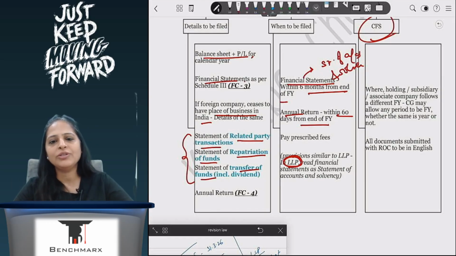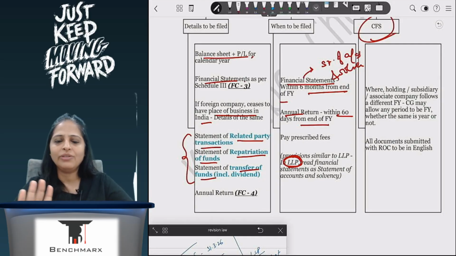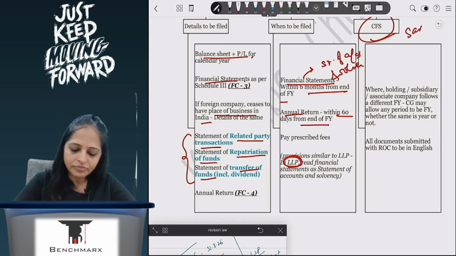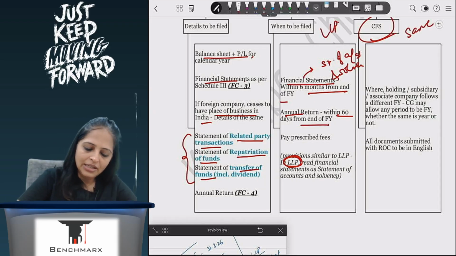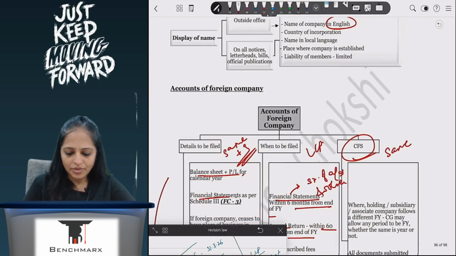He will give you a year, which may not necessarily be a year, and everything you do has to be in English language only. You will consolidate and you will file with ROC. So this provision again is the same. This is as per LLP. This is same plus 3. Same plus 3. Are we understanding? So this is how you can remember it.